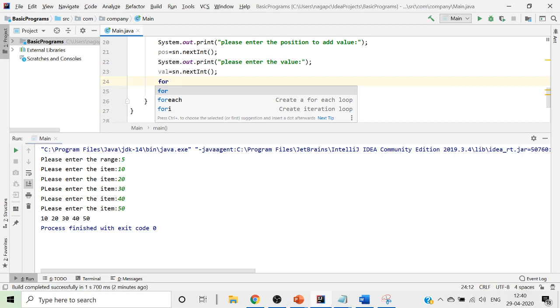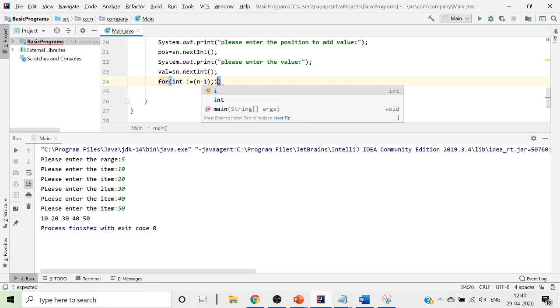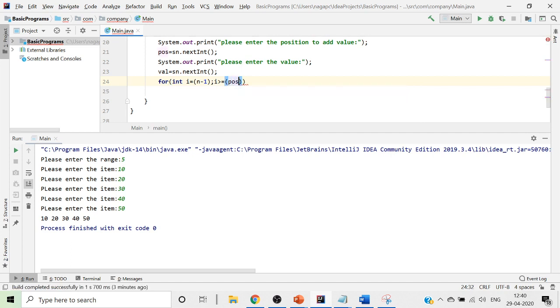For this we will just go ahead and put it as for of int i is equals to n minus 1, यानी जो मैक्सिमम वैल्यू है उसको मैं ले रहा हूं n minus 1, and then we just come back and put it till i value is greater than or equal to your position minus 1, till it is your position minus 1.